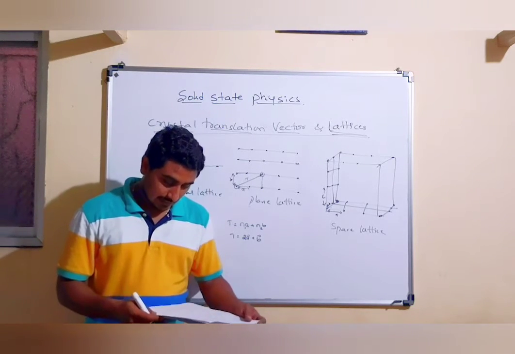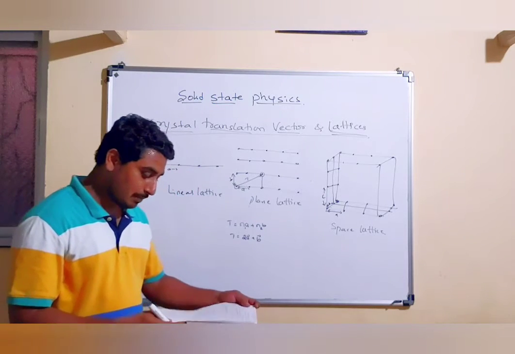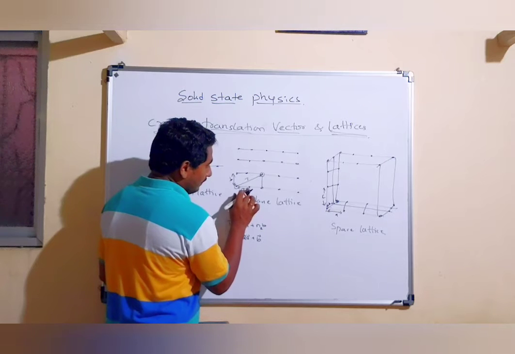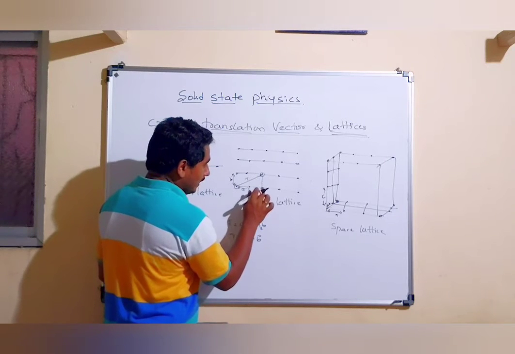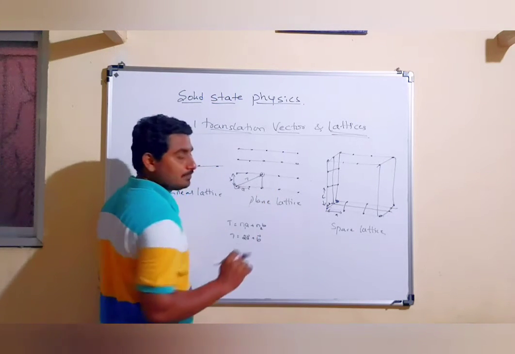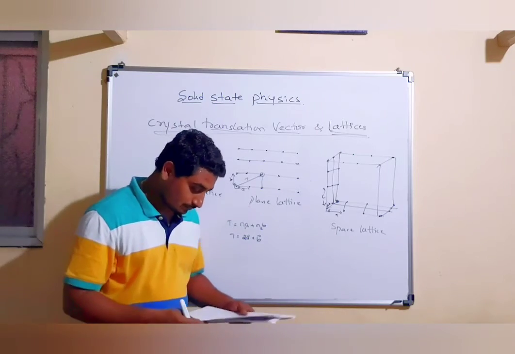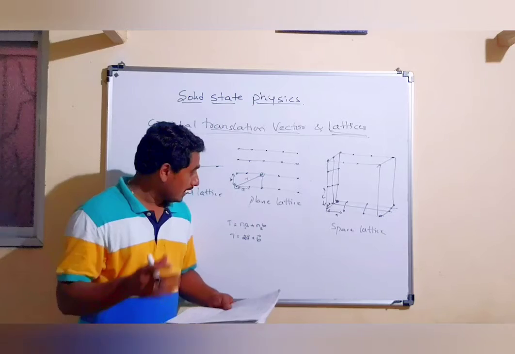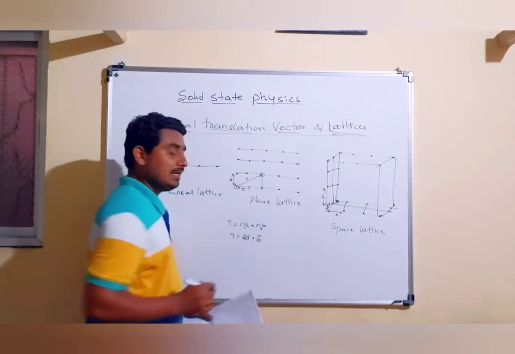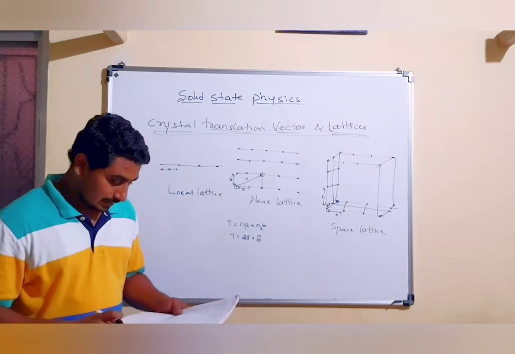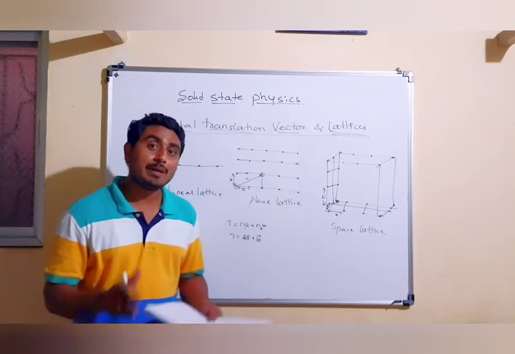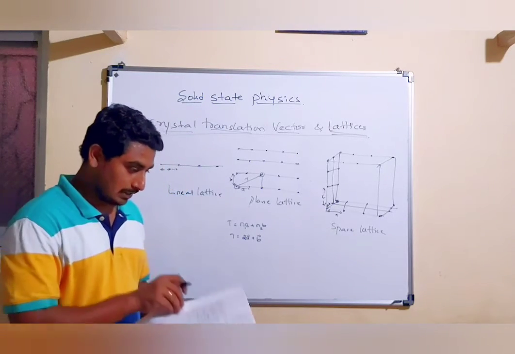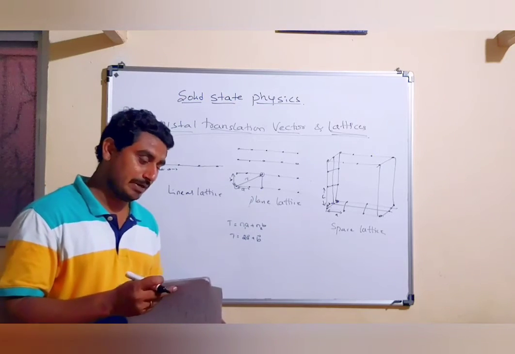These are integer values which represent the number of lattice points. Here the number of lattice points is 1 and 2, and here the number of lattice points is 1 only. Here a and b are called primitives, or we may call them primitive translation vectors.